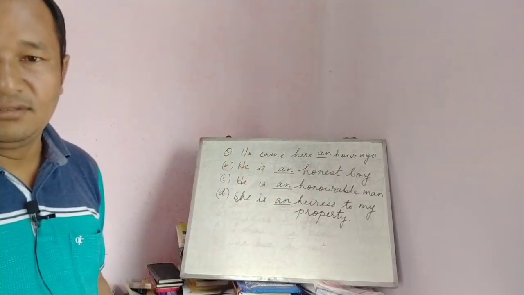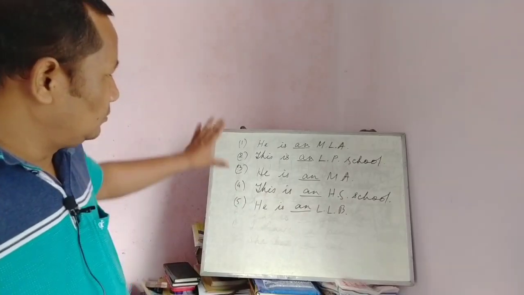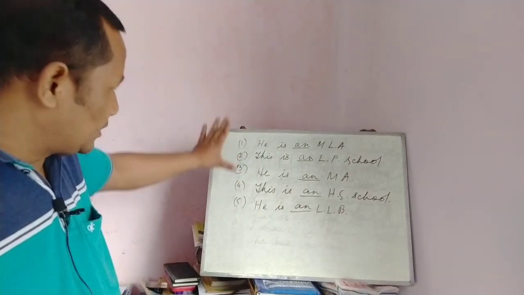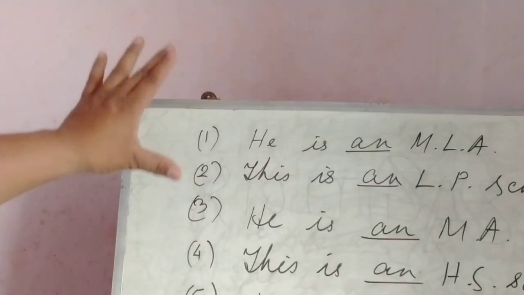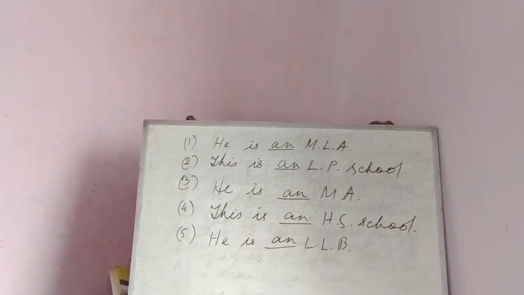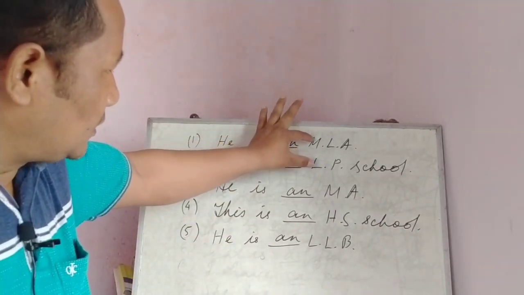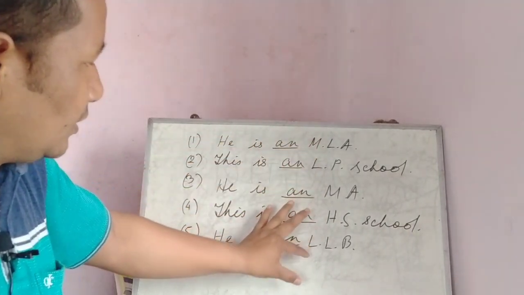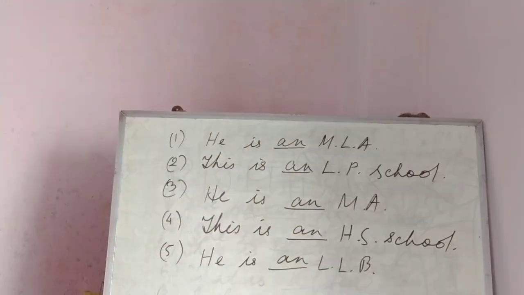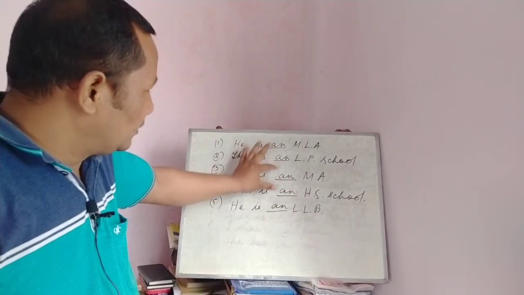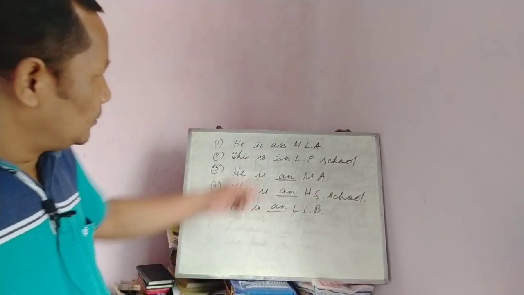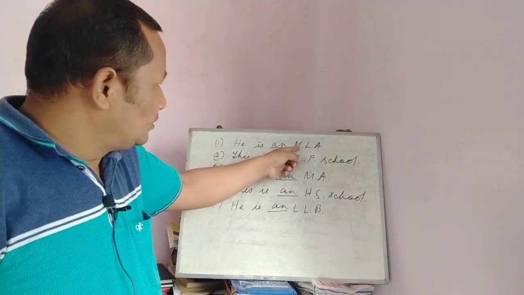Okay? Now, look at these five sentences. There are so many such sentences, but I have written only five here. In every sentence the first letter is a consonant, but still we have used an. Why? This is called abbreviation.